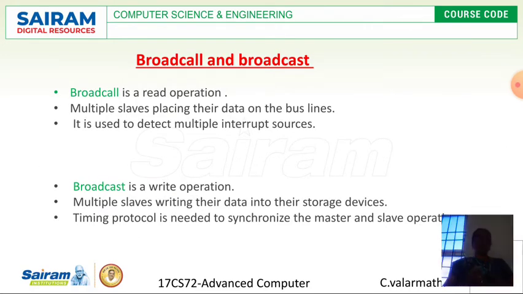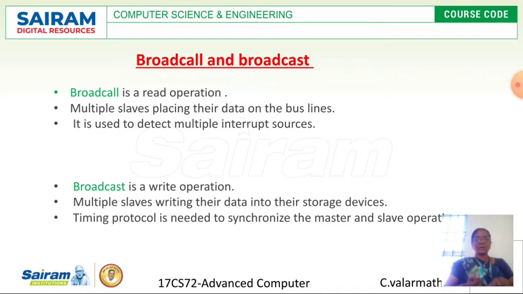Then there are two terms associated with this as timing protocols. What are those? Broadcall and broadcast. These two are operations. They tell about the read operation and write operation. So broadcall is a read operation.